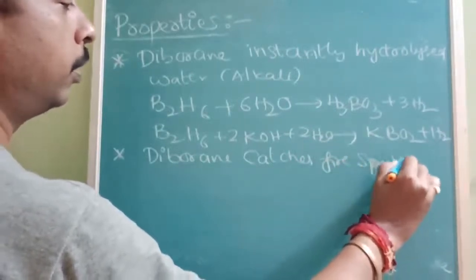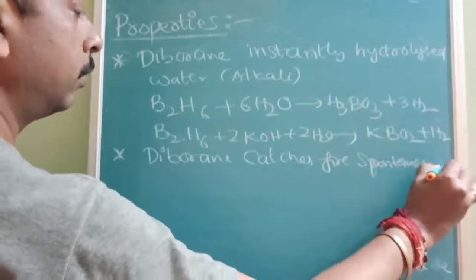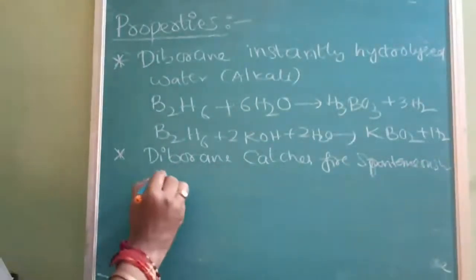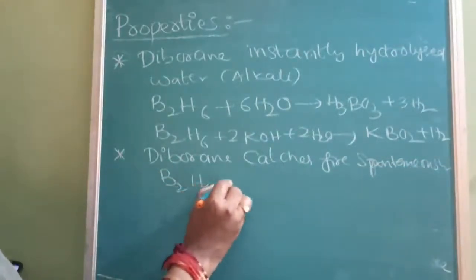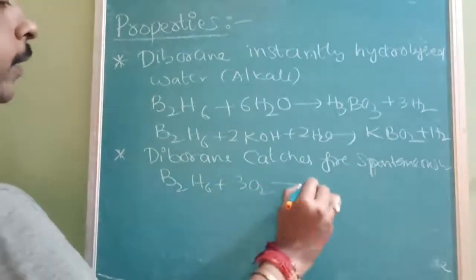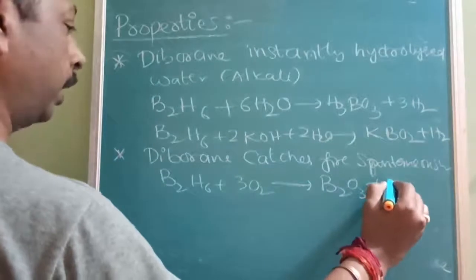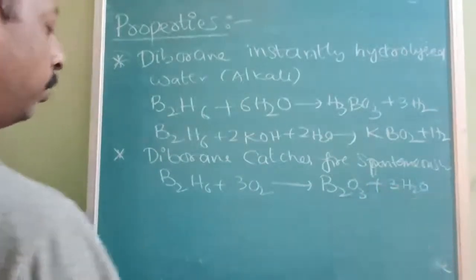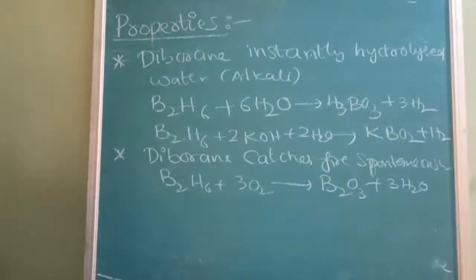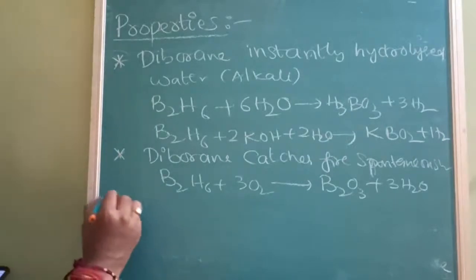So what will it form? B2H6 plus 3O2. This we have studied in the preparation of the oxide, boric anhydride. It is called boric anhydride also. Then one more thing is other reactions.